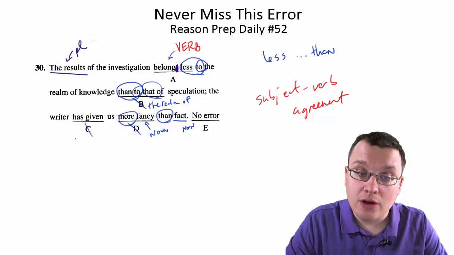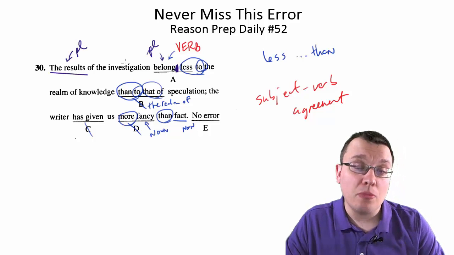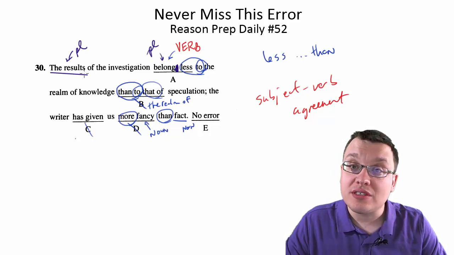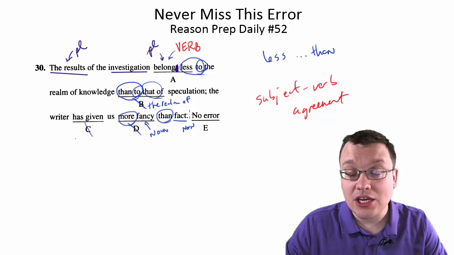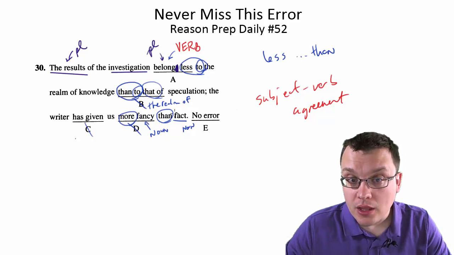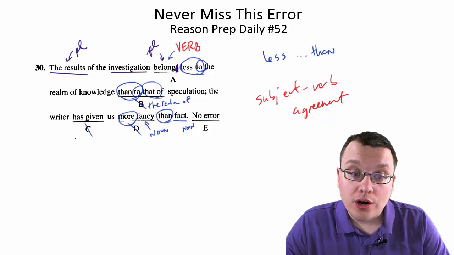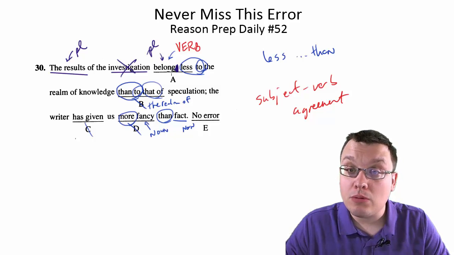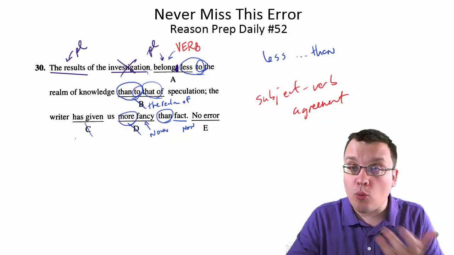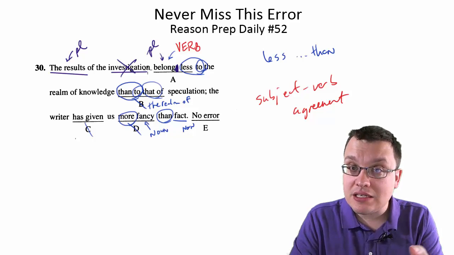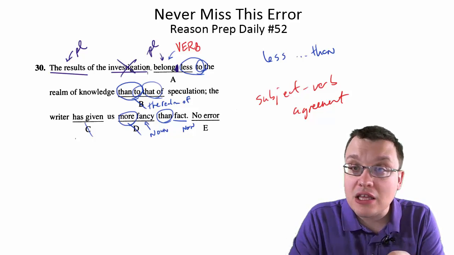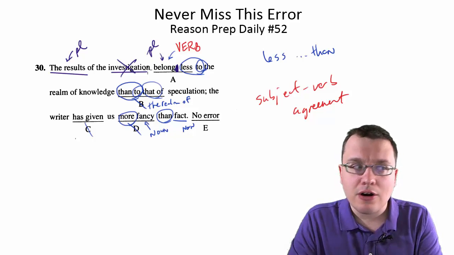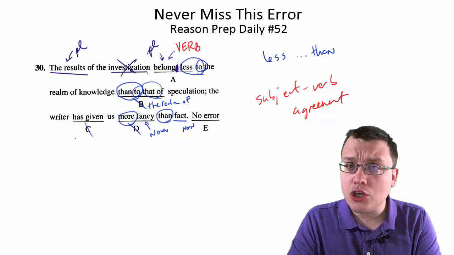This is a plural noun, so we need a plural verb, and you make a verb plural by getting rid of the S. When you have the S, belongs, that goes with a singular noun. So if investigation were the subject, then belongs would work. But because results is the subject, we need a plural verb, so it should be belong. So the reason you should never miss this is, when you're looking at your choices in an error ID in particular, and you see a verb, you should immediately think: is this a subject-verb agreement error? Along with, is this a tense error? Immediately, you should think that.